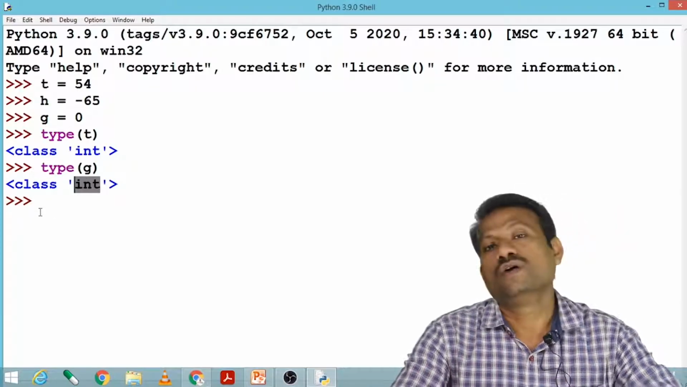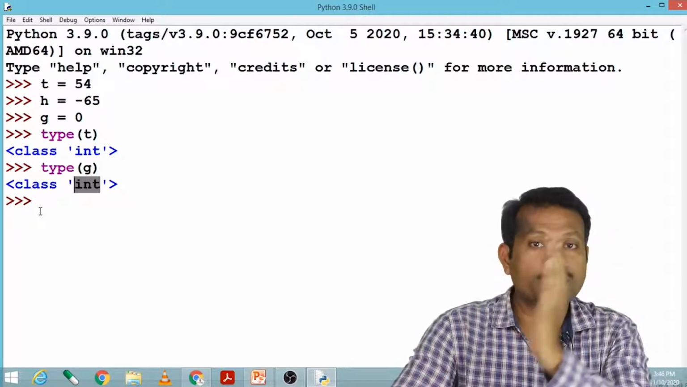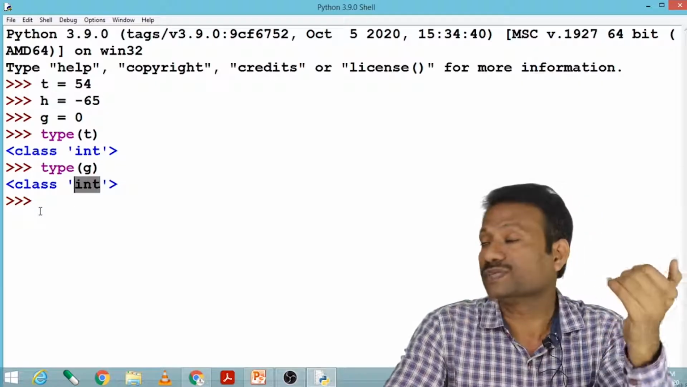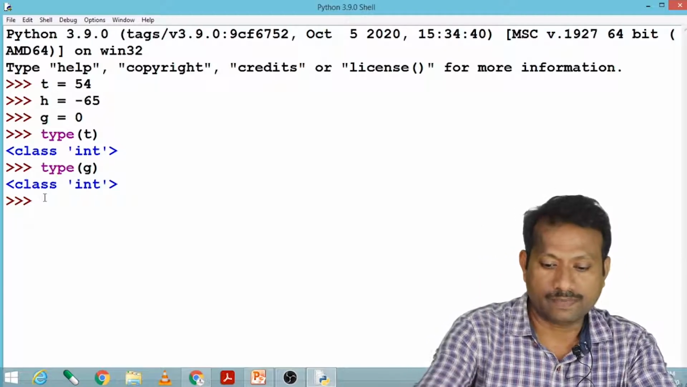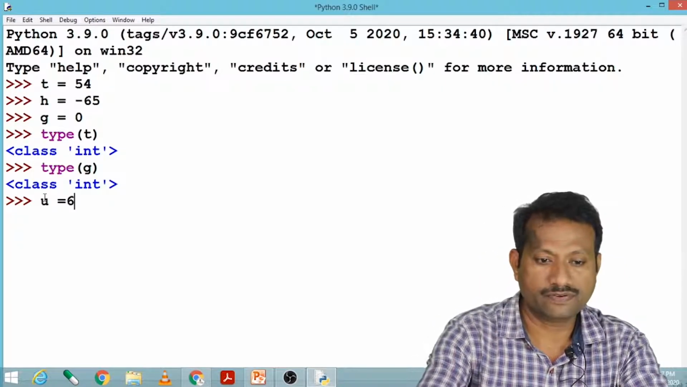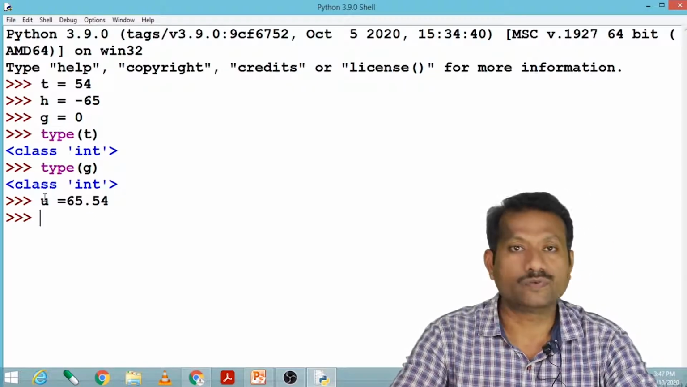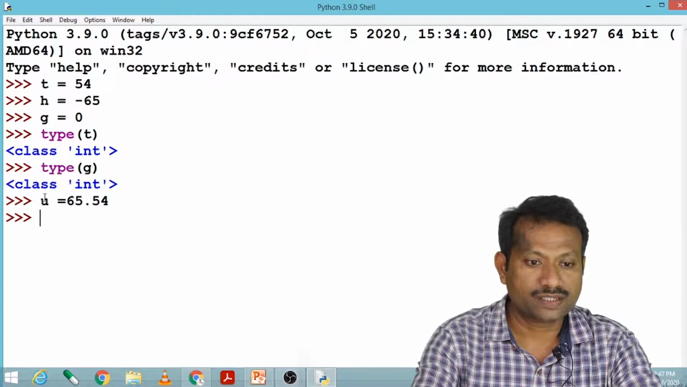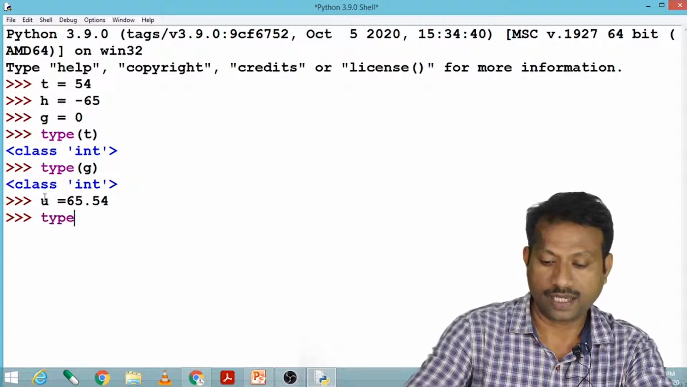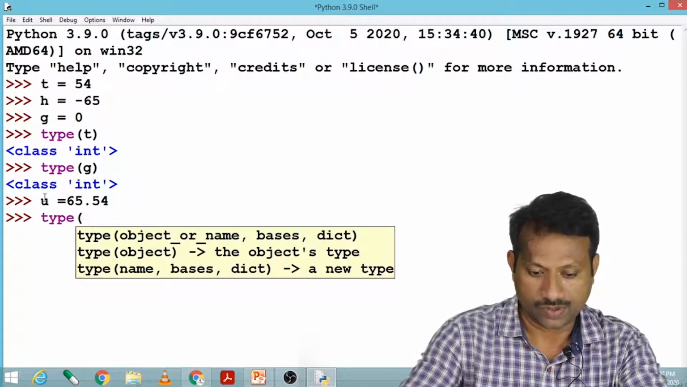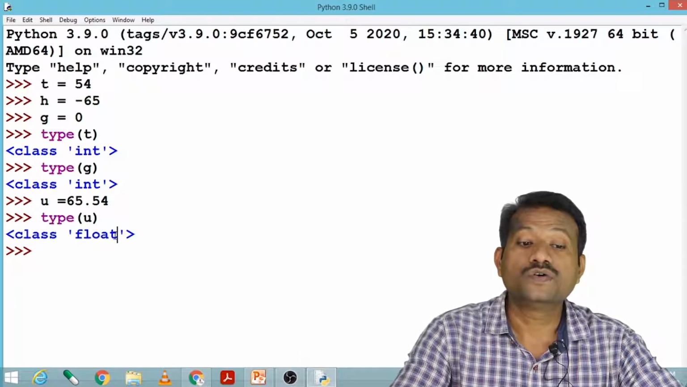Now what is float? Float is the data type which supports floating point values, that is, decimal point or fractional values. Let us say, for example, u equals 65.54, so this becomes a float value. Let us check the type of u by using the type command, type u. Now its type is float.